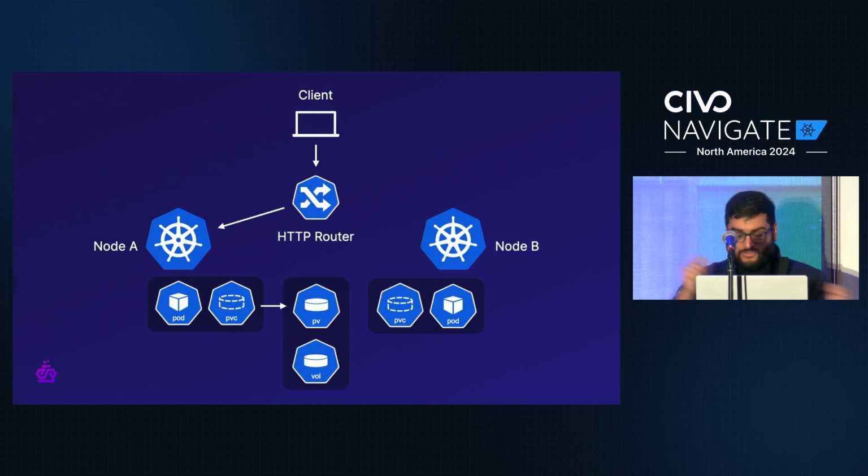Next, once everything is mounted up and working, we'll instruct our HTTP router to forward all future requests to node B instead of node A. So the next request, be it a read or a write, will get sent to node B, and our server running on node B will interact with the same volume that the server on node A was interacting with. So it'll respond with the exact same correct data. And finally, we can just clean things up by deleting our old pod.